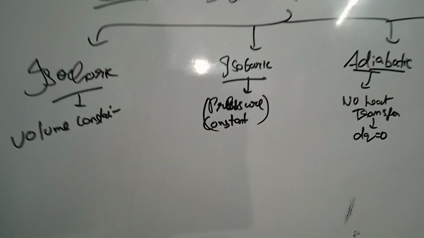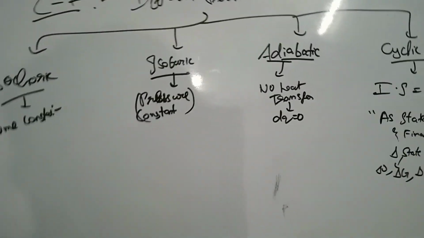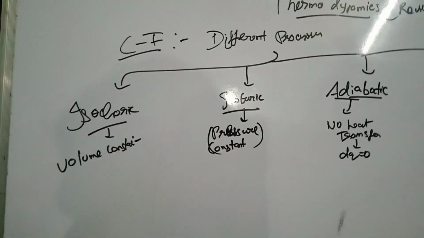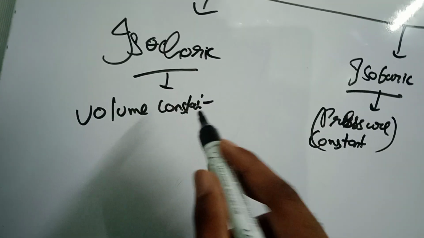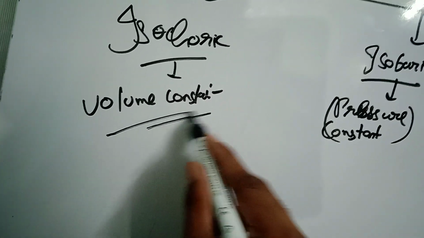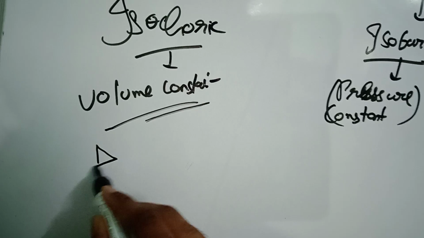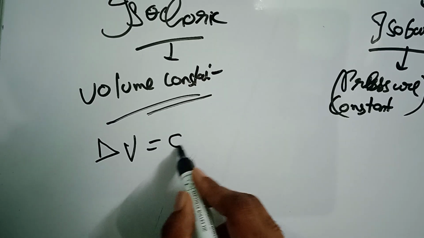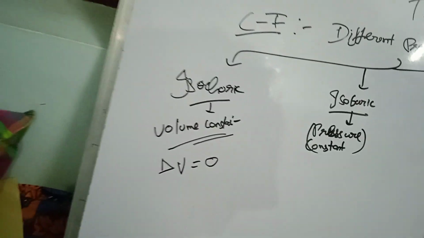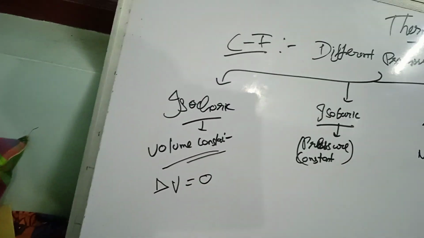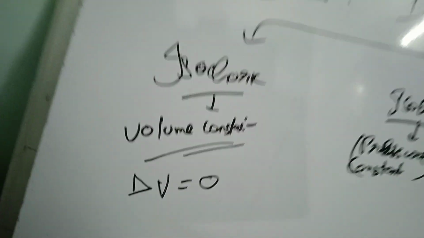There are four types of processes, as we know. It is isochoric, isobaric, adiabatic and cyclic processes. For isochoric processes, volume is constant. So if volume is constant, what we can infer is the change in volume is zero. If volume is constant, the final volume is equal to the initial volume, then the change in volume is obviously zero, no?